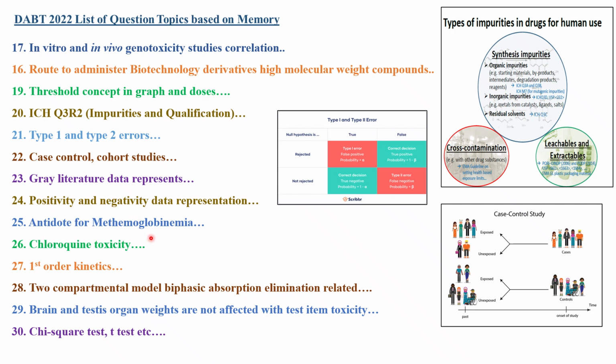Next is the antidote for methemoglobin. Methemoglobin we have seen in the previous slide. We need to know this, similarly as the antidote for acetaminophen was there. So make a list of the drugs and their commonly asked antidotes. This will be a direct question, so you will not lose any marks in this one.